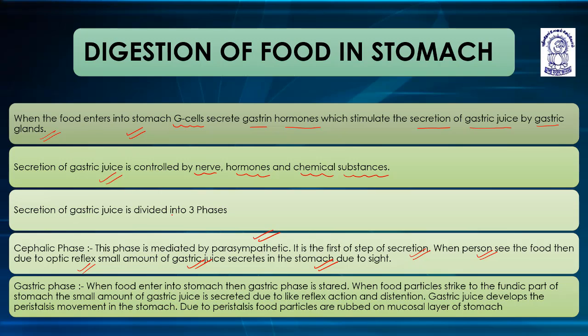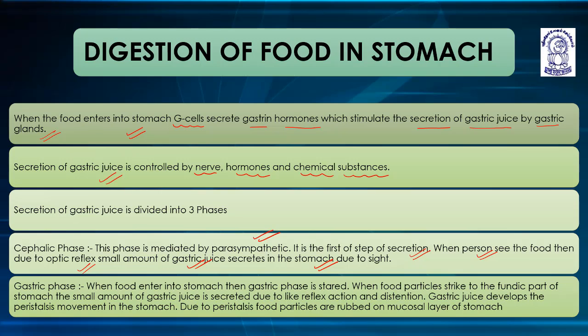Due to peristalsis, food particles rub on the mucosal layer of the stomach because of frictional force, which leads to mechanical churning of food. So in the gastric phase, when food enters the stomach and strikes the fundic part, a small amount of gastric juice is secreted due to the reflex action and distension of the stomach, which means lengthening of the gastric cavity.